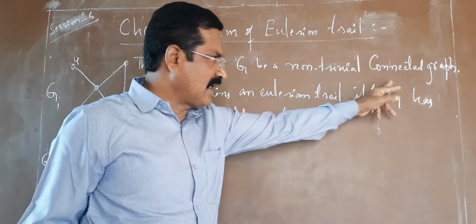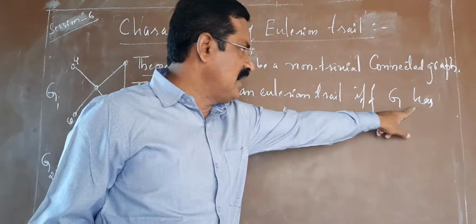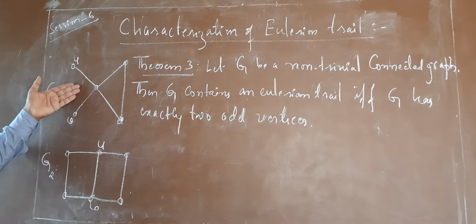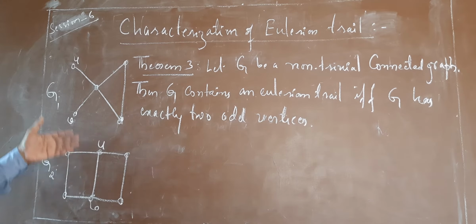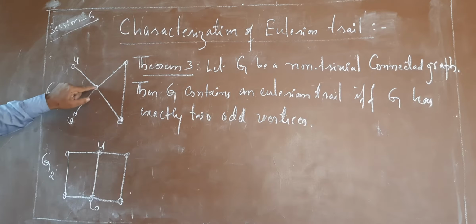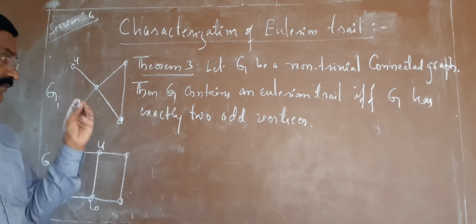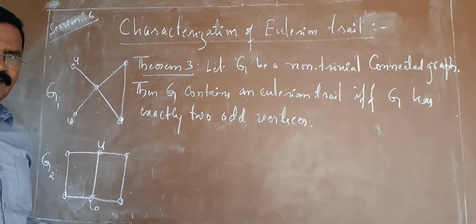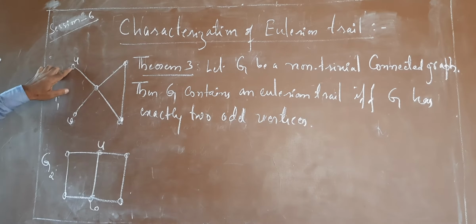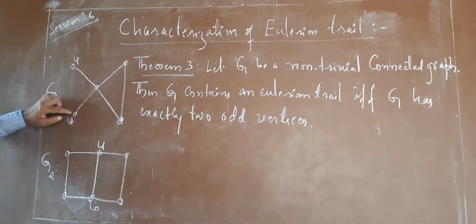Let G be a non-trivial connected graph. Then G contains an Eulerian trail if and only if G has exactly two odd vertices. So this is an Eulerian trail. This is also an Eulerian trail. If you count the number of odd vertices, these are exactly two odd vertices, because the remaining vertices are even vertices. What do you mean by odd vertex and even vertex? That we already know. If the degree of a vertex is even, it is called an even vertex. If the degree of a vertex is odd, it is called an odd vertex. So these are the two vertices with degree 1, 1. The remaining all are of degree either 2 or 4. It implies these are exactly two odd vertices.